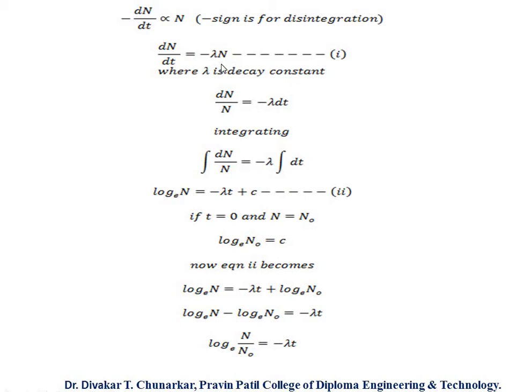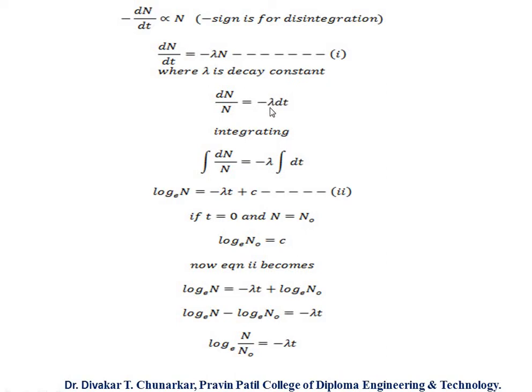So the rate of decay of atoms is directly proportional to the atoms present. So minus dN upon dt is proportional to N. When we remove the proportionality sign, we can write lambda, the constant, which you may call the decay constant. So dN upon dt equals minus lambda N. Therefore dN upon N equals minus lambda dt.